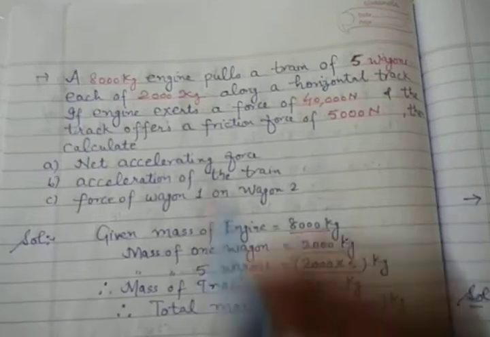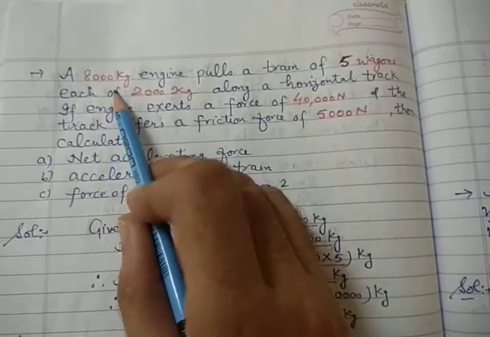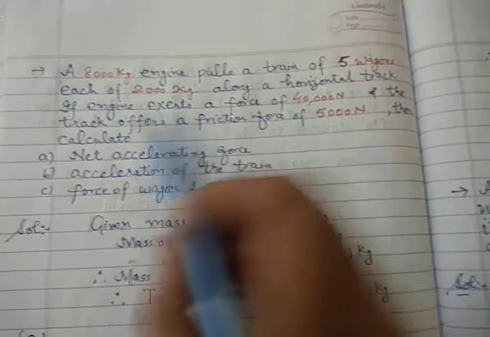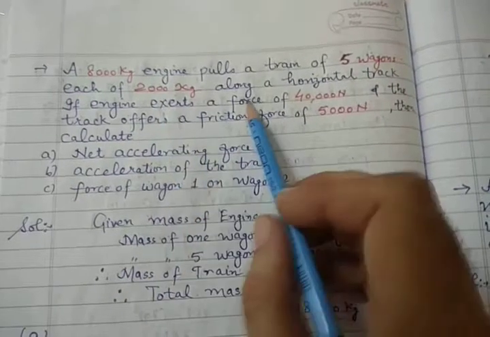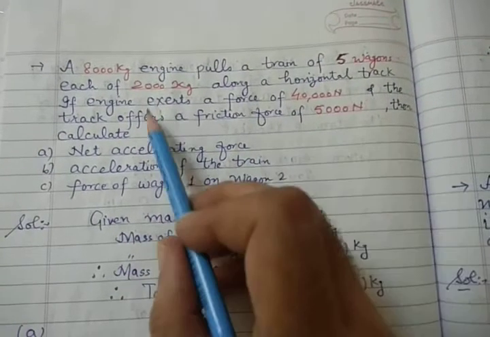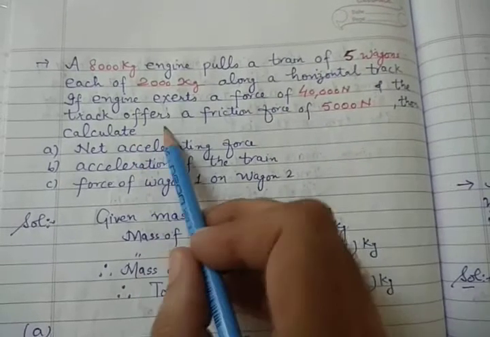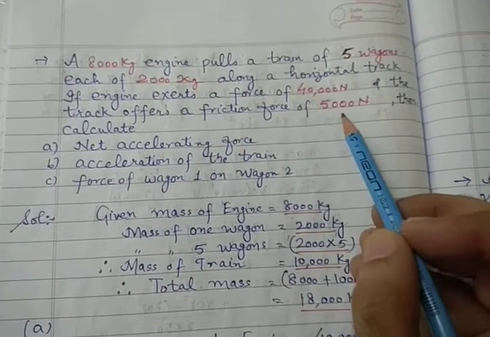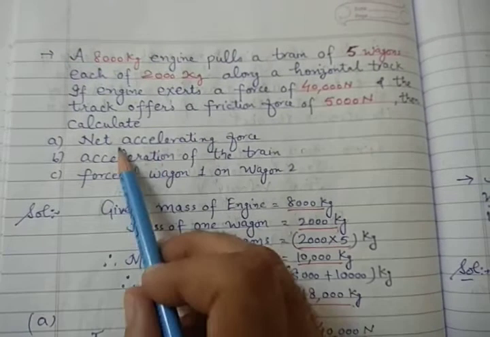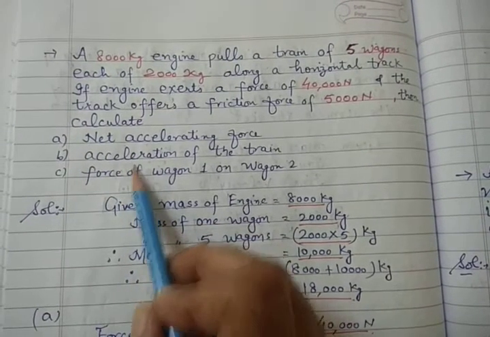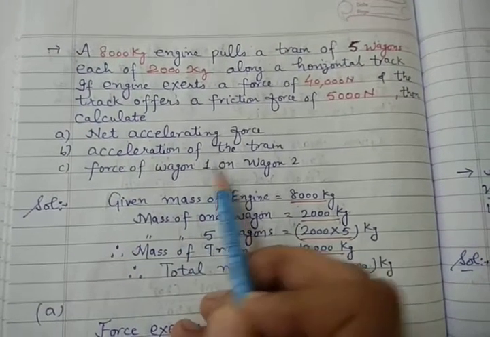Now let's see the next question. A 8000 kg engine pulls a train of 5 wagons, each of 2000 kg, along a horizontal track. If the engine exerts a force of 40,000 newtons and the track offers a frictional force of 5000 newtons, then calculate the net accelerating force, the acceleration, and the force of wagon 1 on wagon 2.